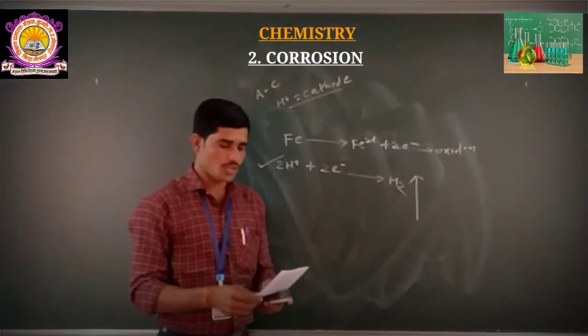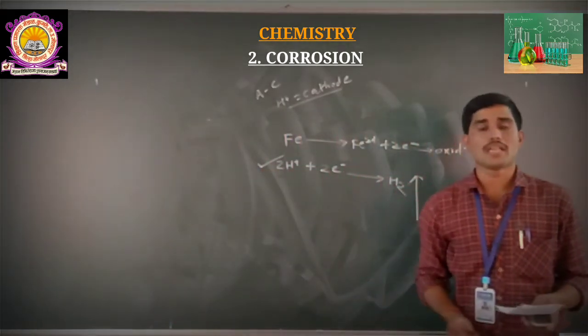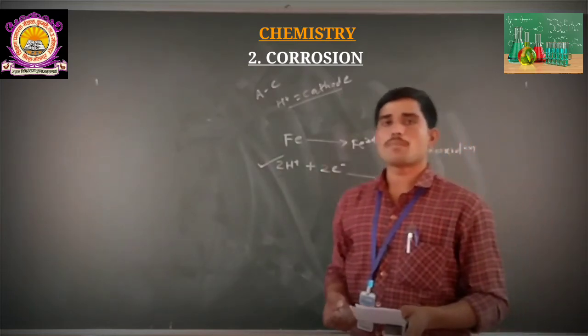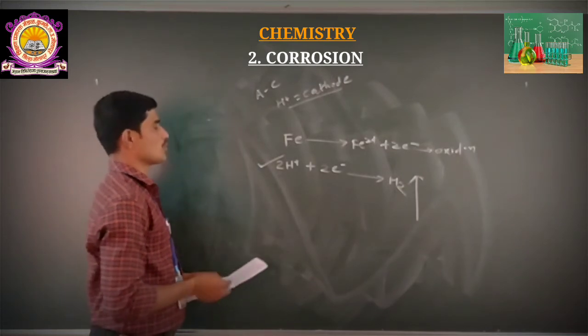In this type of corrosion, in the case of electrochemical corrosion, metals above hydrogen have a tendency to get dissolved in acidic solutions.